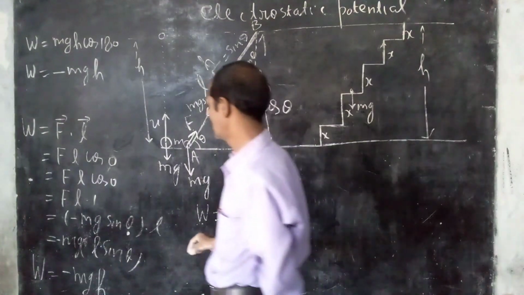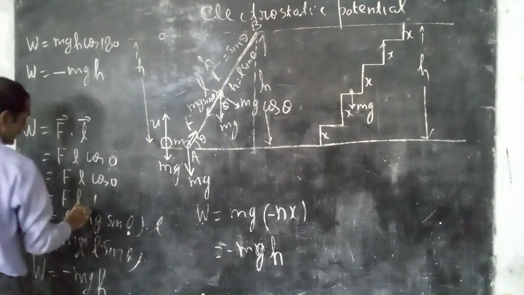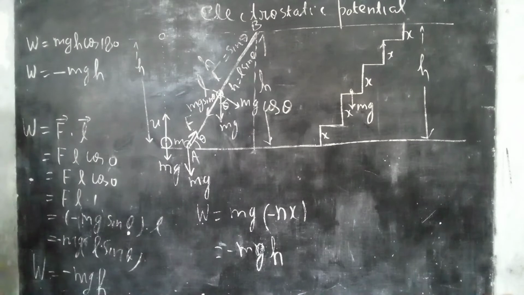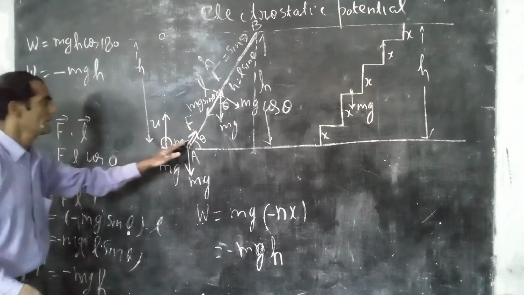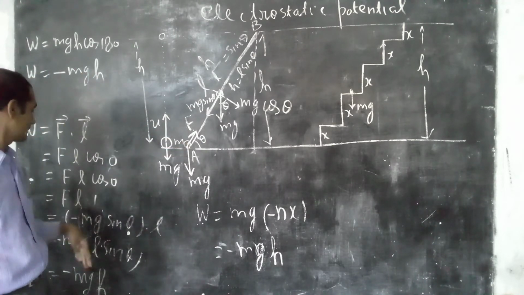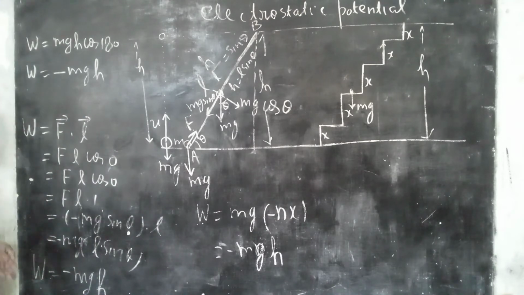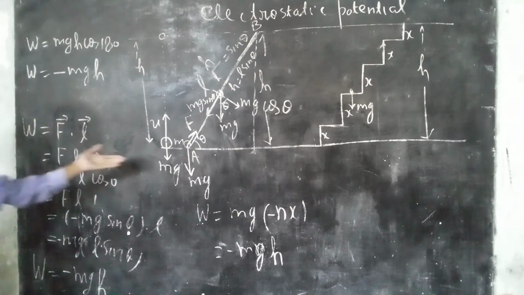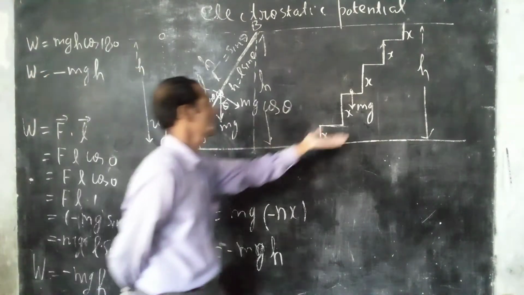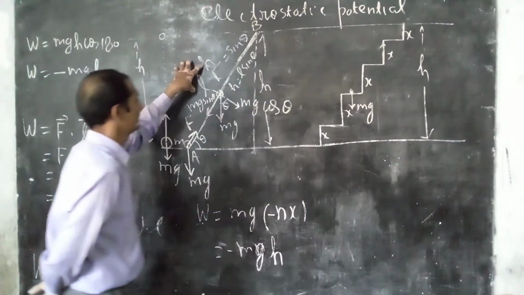So the work done by gravitational force on different paths is clear from this calculation: the work done by force does not depend on the path followed. It can go along the shortest path or longest path or any other path.